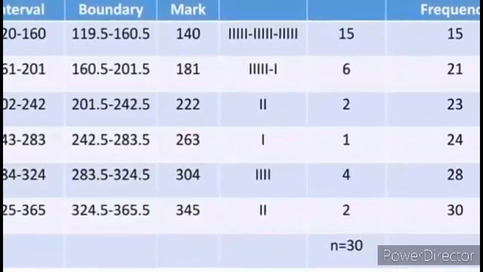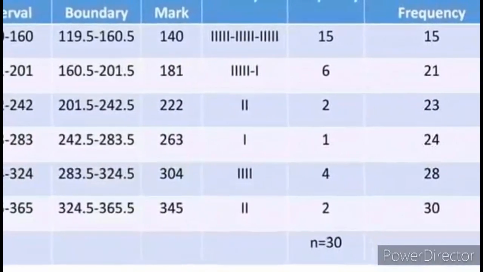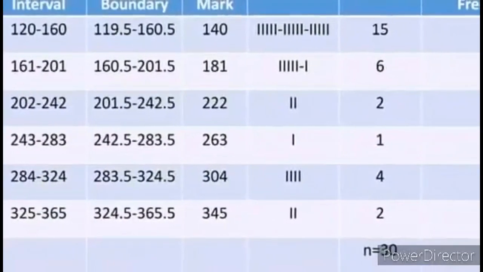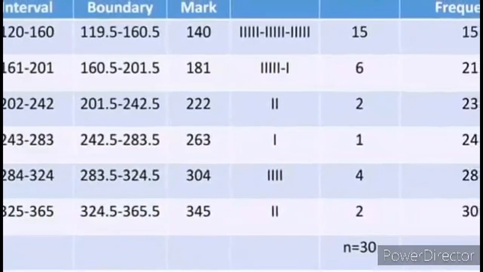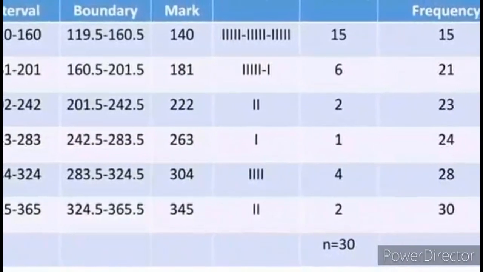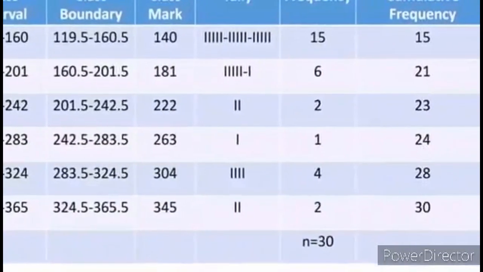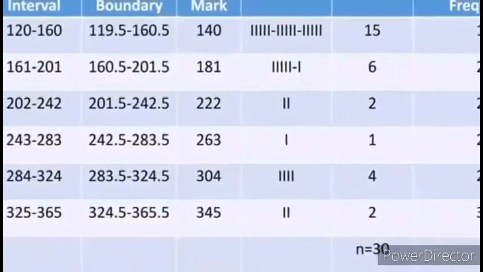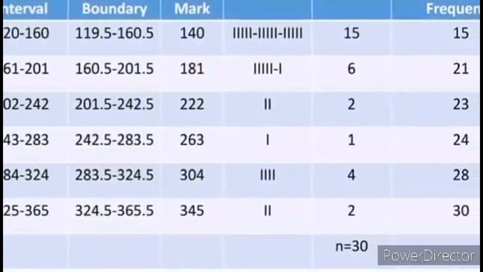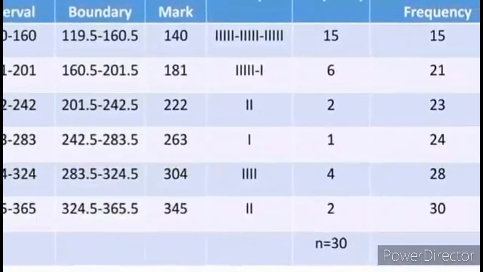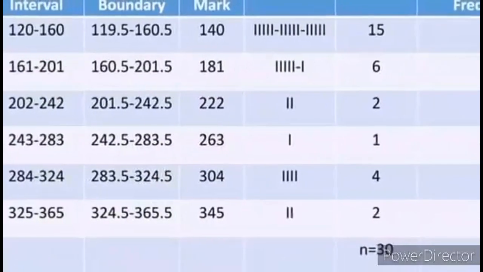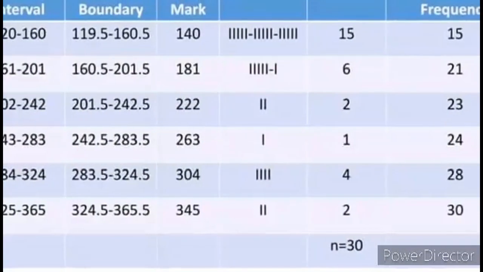So the class tallies are 15, 6, 2, 1, 4, 2. N equals 30. So we have the cumulative frequency of 15. 15 plus 6 equals 21. 21 plus 2 equals 23. 23 plus 1 equals 24. 24 plus 4 equals 28. 28 plus 2 equals 30.